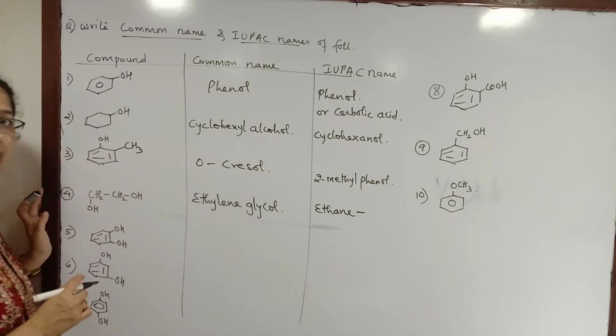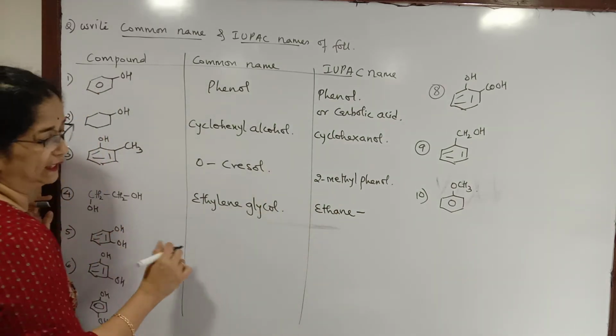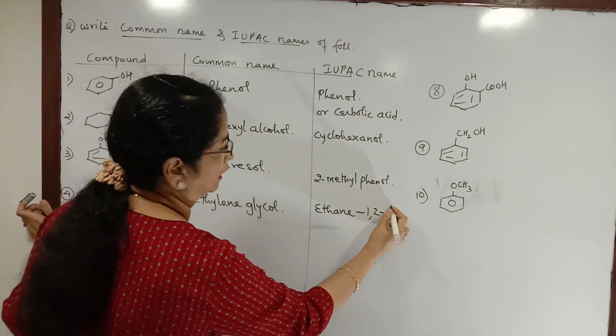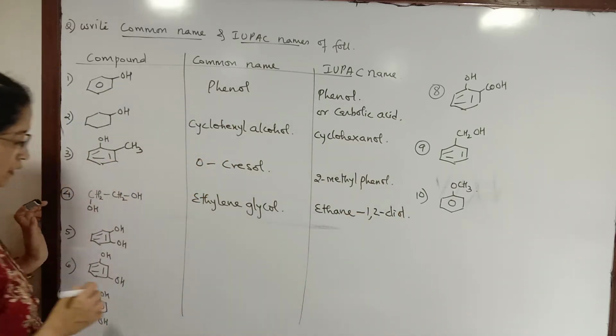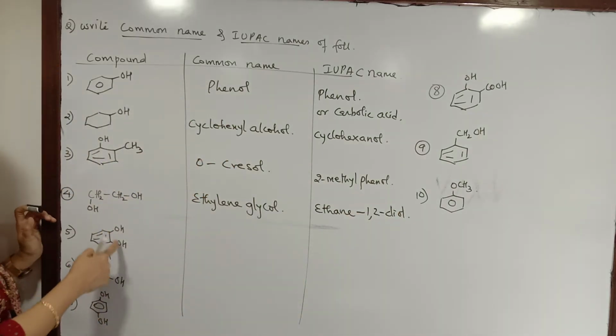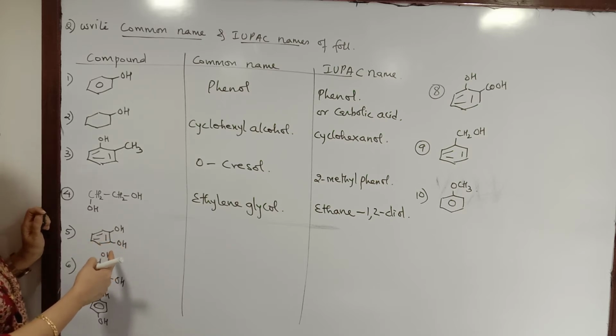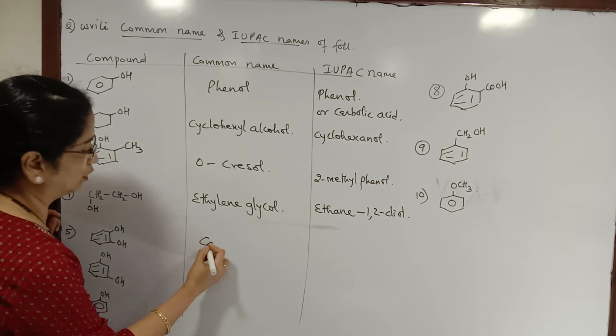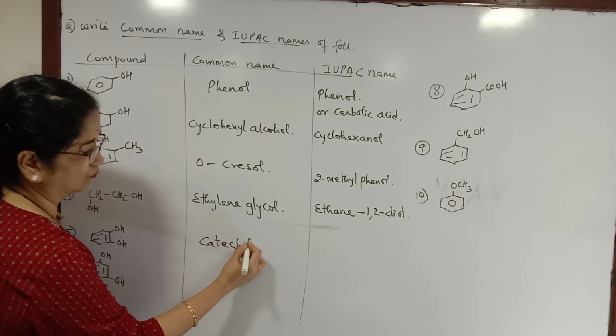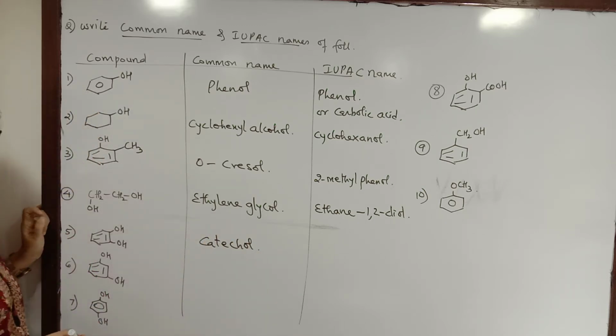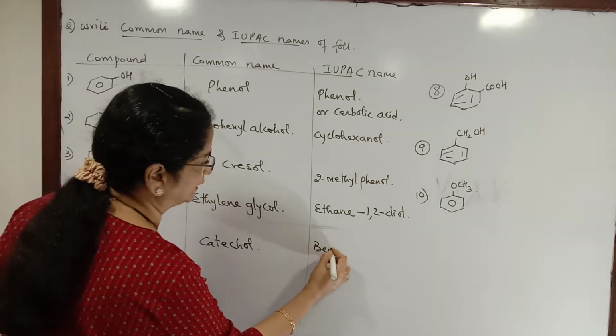The full word ethane is written without dropping the E, and 1,2-diol is written. In this case, this is also a dihydroxy compound bonded to the benzene ring, and this is called catechol. And this is called benzene